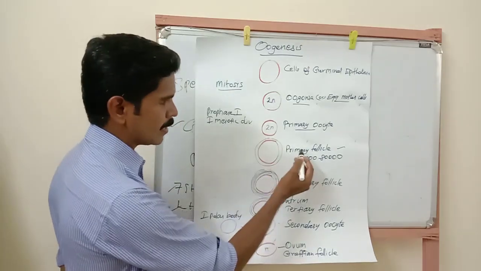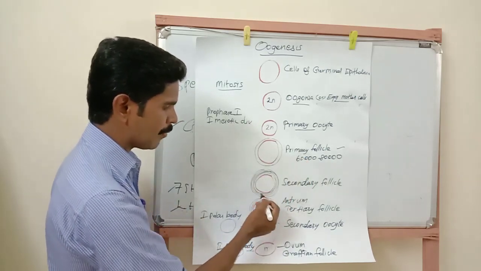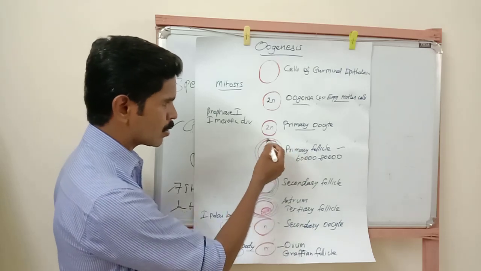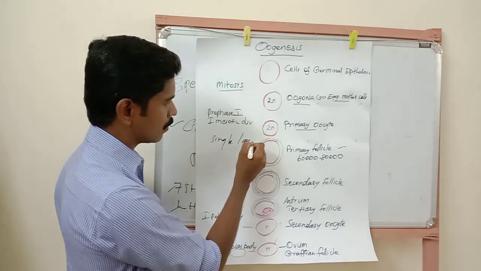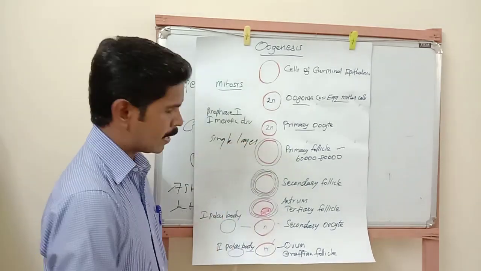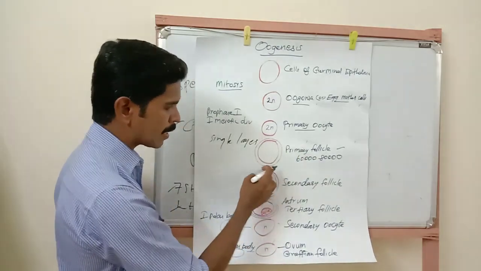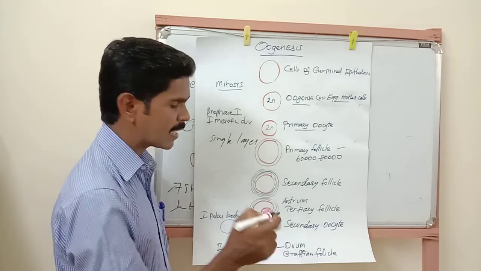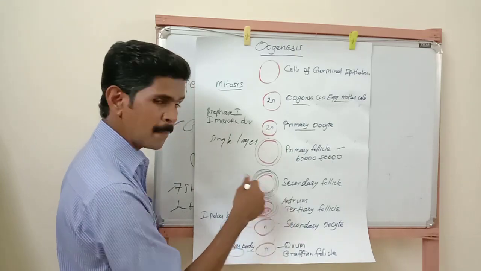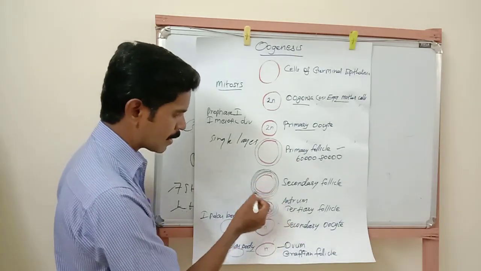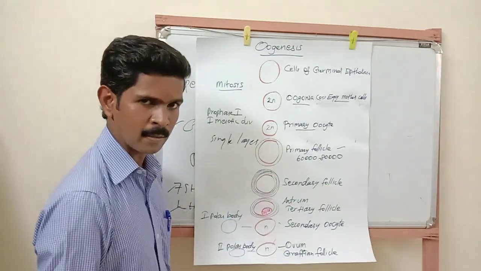Understand? Next, these primary follicles are now covered with many layers of granulosa cells. Here I said the primary oocyte is covered with a single layer of granulosa cells, and that is called the primary follicle. Now this follicle is covered with many layers of granulosa cells and a single theca layer. So two layers. Just imagine this green color is the multi-layer granulosa layer. This violet color is the theca layer. Understand? Now this stage is called secondary follicle.